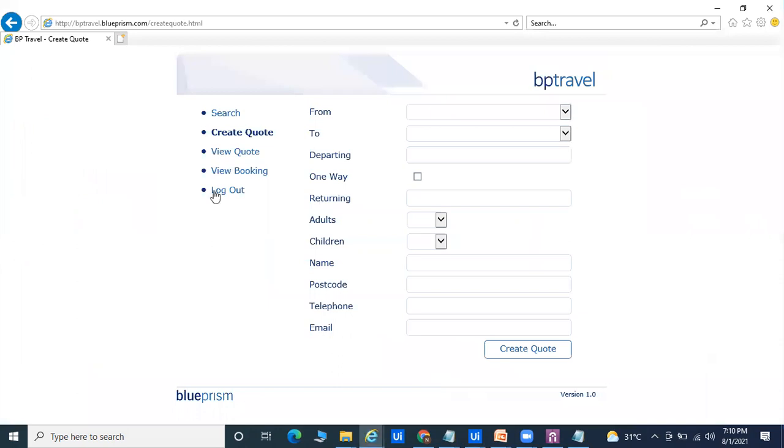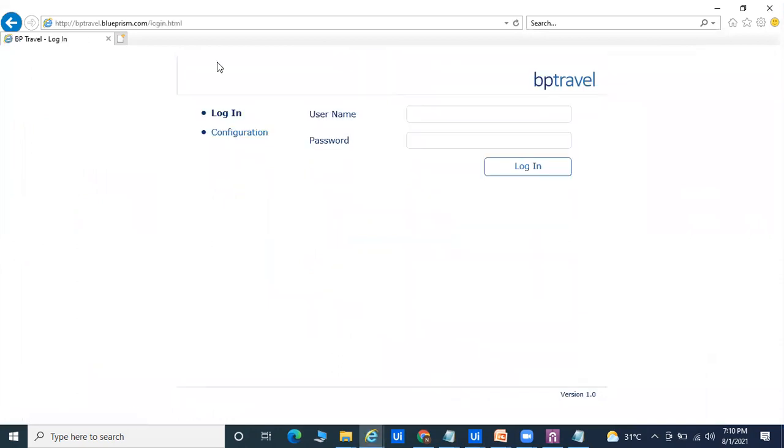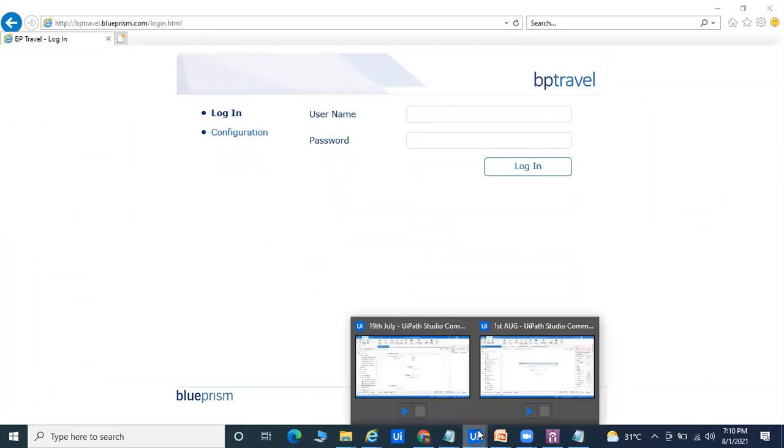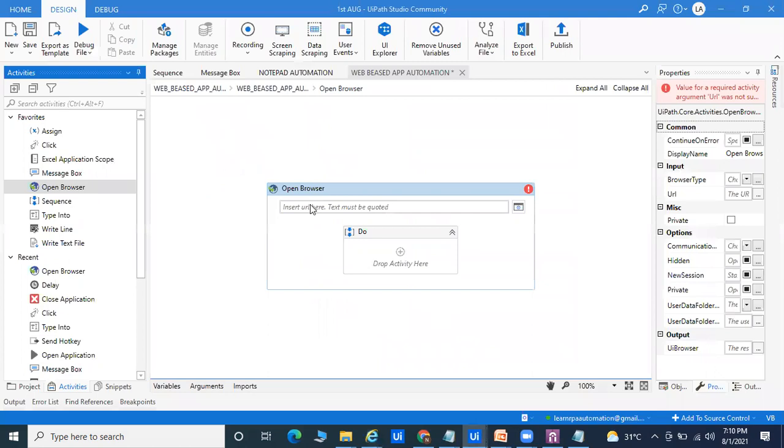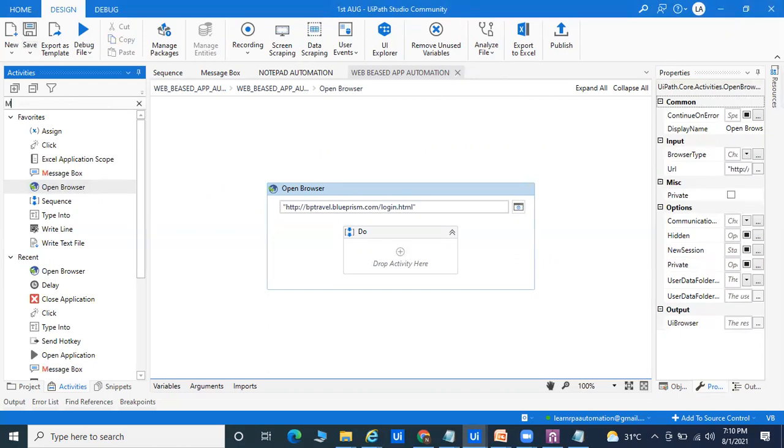Right now, I want to automate the BP table. So definitely, I will take this URL. In any programming language, you pass it in double quotes. The same thing we are doing here. We are copying this data. We are passing this URL into insert URL here. Here I'm passing this part, save, and after that we have a maximize window.